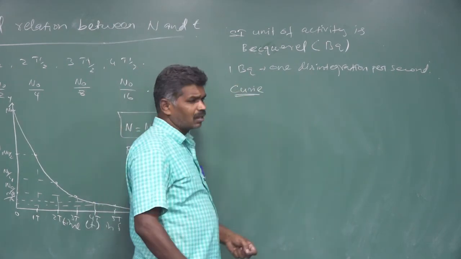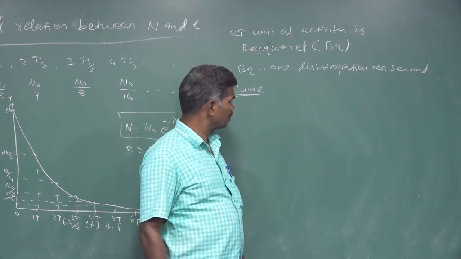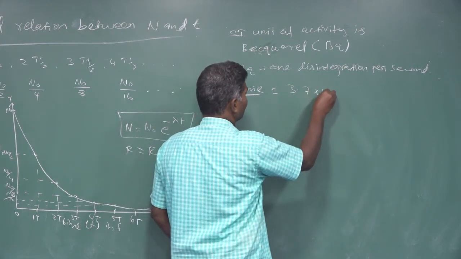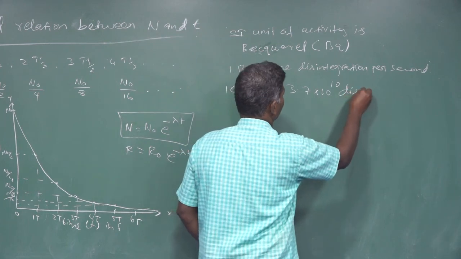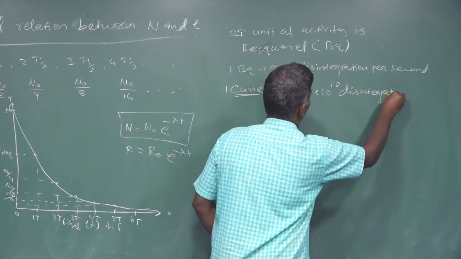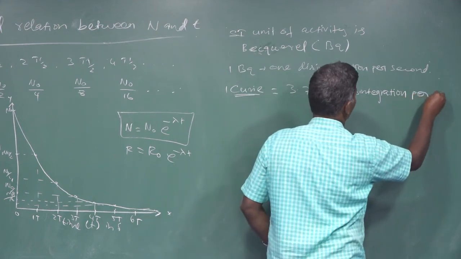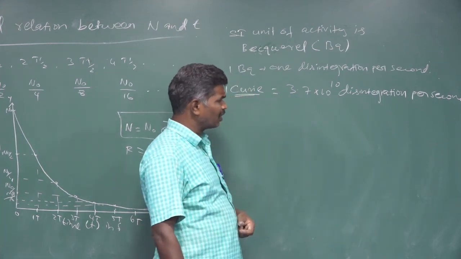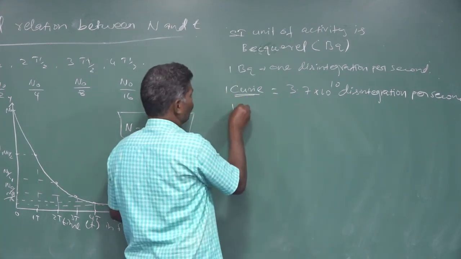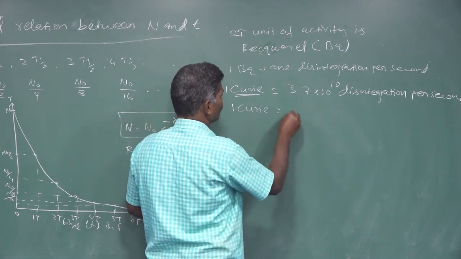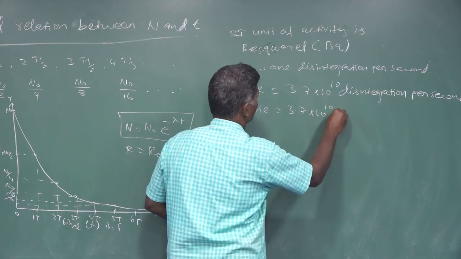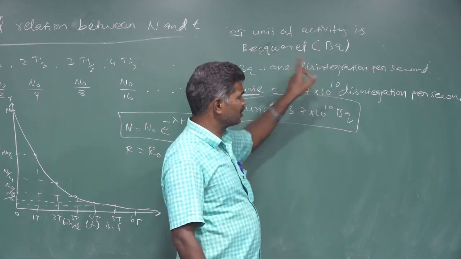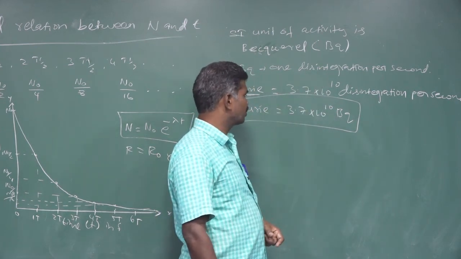Curie is another unit of activity. 1 Curie can be taken as 3.7 into 10 to the power 10 disintegrations per second, or 1 Curie is equal to 3.7 into 10 to the power 10 becquerel. 1 becquerel is equal to 1 disintegration per second. That is the SI unit. Our convenient unit is the Curie.